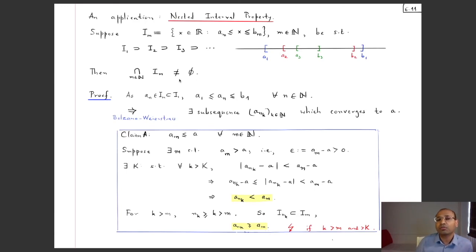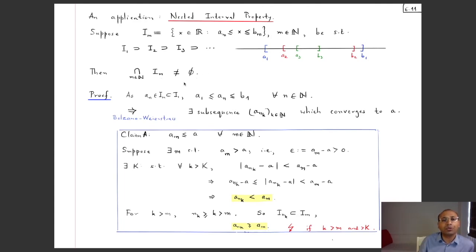Okay, so the intersection can be empty. It's not just because of the nestedness, but because somehow these intervals are compact, right? So you have less than or equal to, and that somehow saves the day. Okay, so let's prove this, and this fact is called the nested interval property.